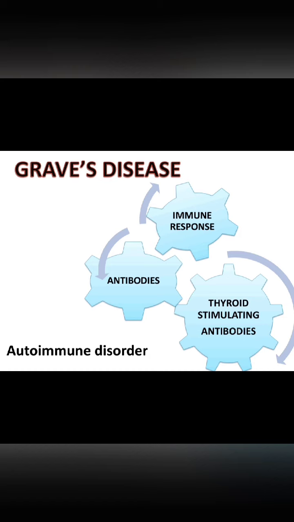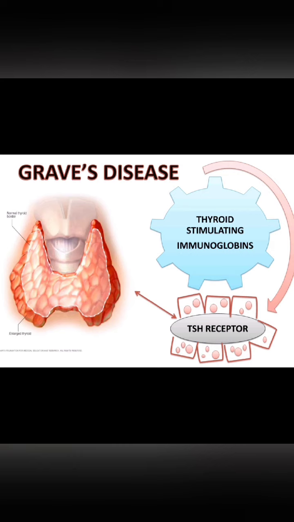The body's immune system reacts to the thyroid gland and produces a special protein, say antibodies. That is, the immune system, that means B cells, produce antibodies against thyroid proteins. These antibodies include thyroid stimulating immunoglobulins, which bind to thyroid stimulating hormone receptors on follicular cells and imitate thyroid stimulating hormone. This results in growth of the thyroid gland and stimulates follicular cells to produce excess thyroid hormone.